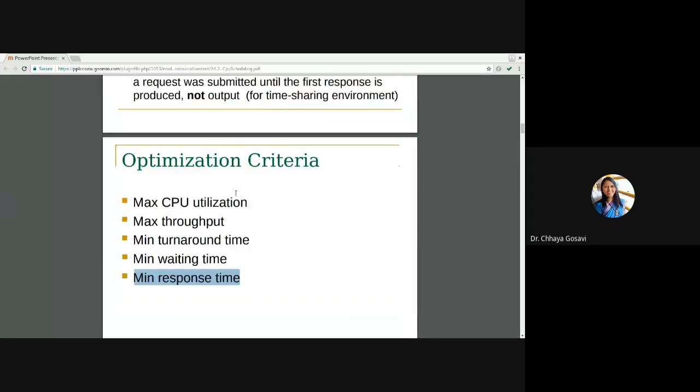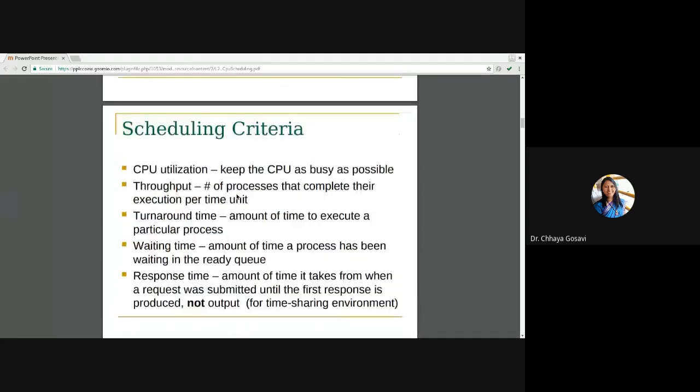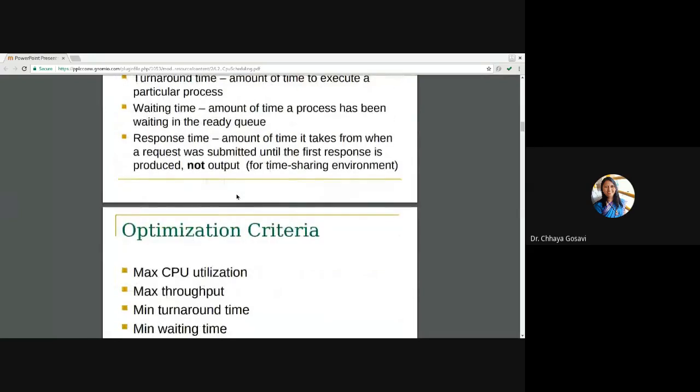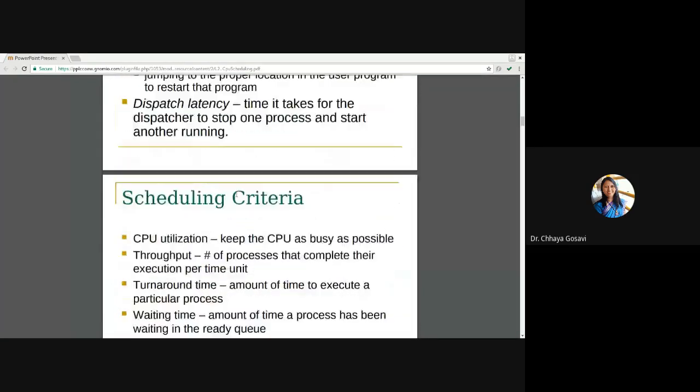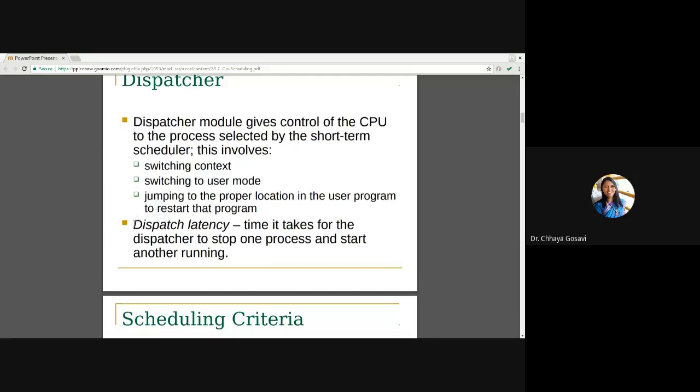Any queries about these criteria, optimization criteria or scheduling criteria? About dispatch latency?